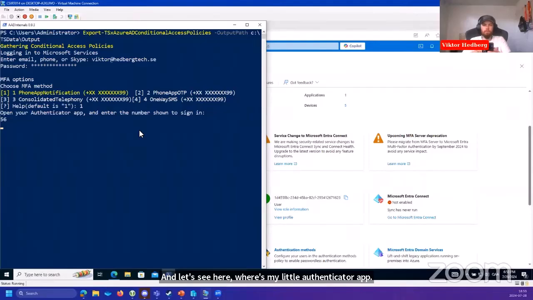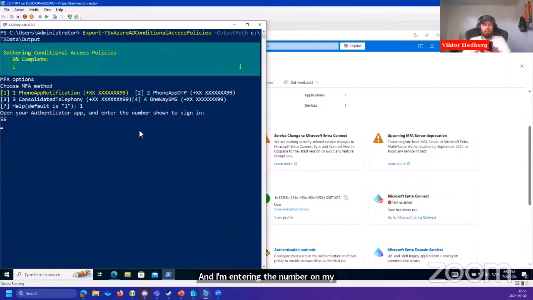Okay, no notifications found. Oh, sorry, wrong authenticator app. And I'm entering the number on my app. We're approved, and we're gathering the policies.